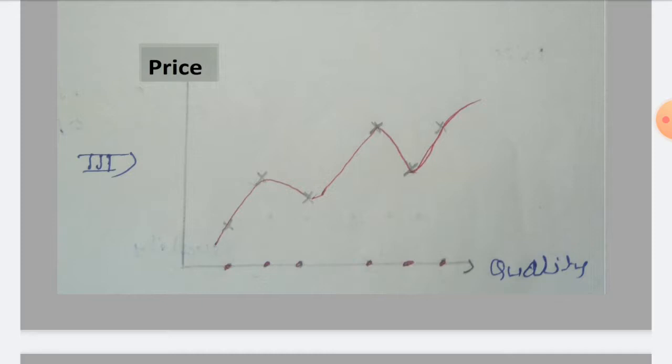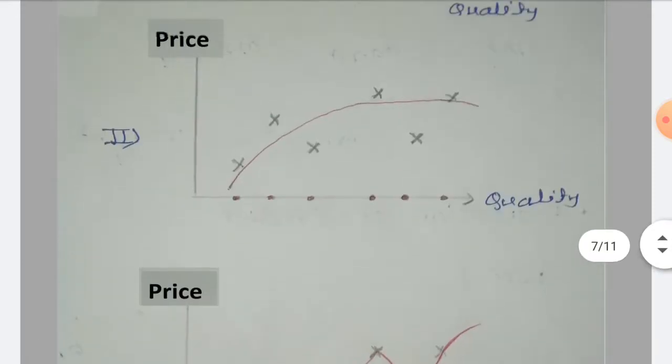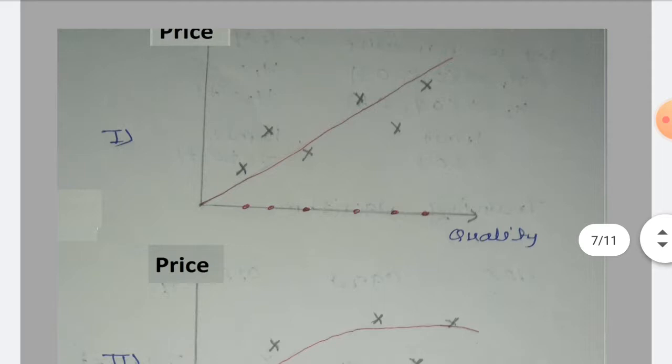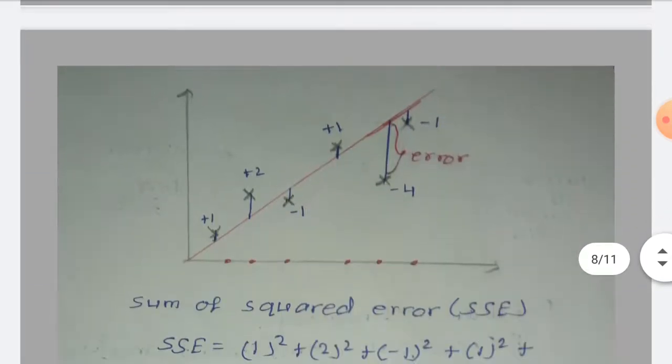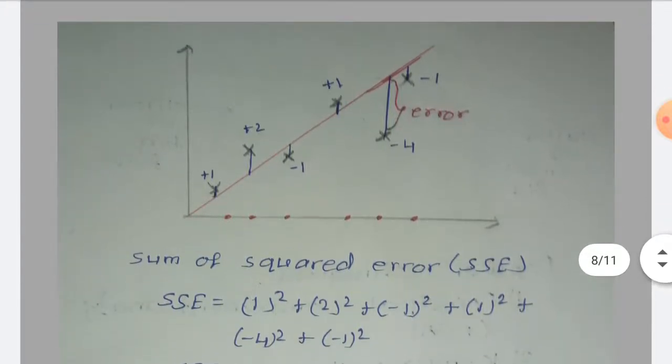So better we'll consider a linear regression. That means the first one. Now let us see how to find the error in the linear regression. Now we'll just consider this first case of linear regression. Now error is defined by the vertical lines in the diagram. Now the 6 data points are drawn where the error is defined.